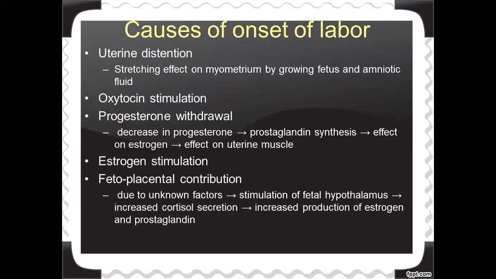Next, we will see what are the causes of onset of labor. So for a normal labor, a normal delivery to happen, there are many reasons behind it. What are those? Number one, it is uterine distension.